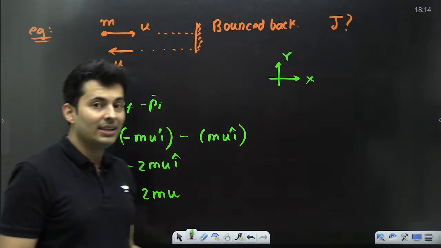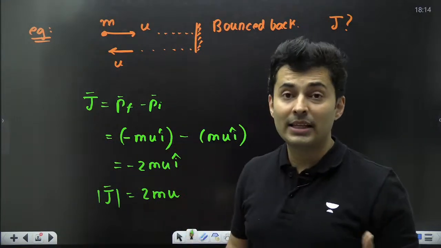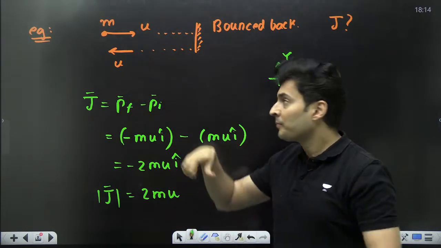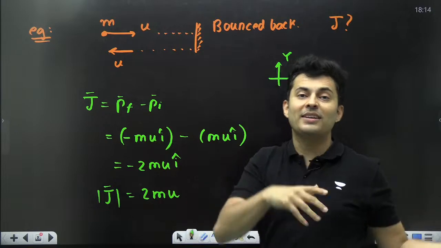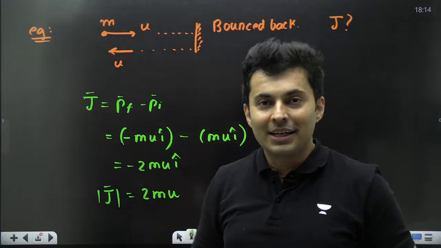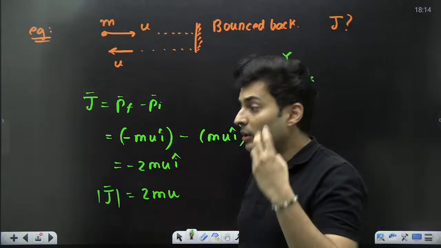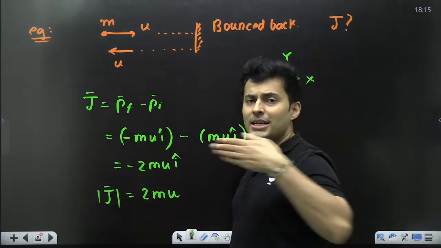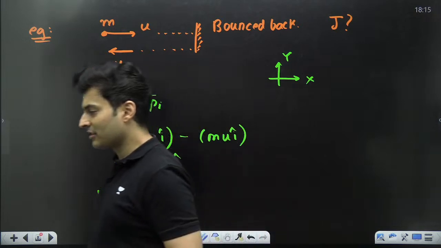A lot of people think the answer is 0, mu minus mu is 0. No, directions are opposite. So it is actually mu minus of minus mu, so 2 times it is going to come up. It will be twice of that. 2 mu will be the magnitude. Direction will be in the negative direction. That's how you solve this.